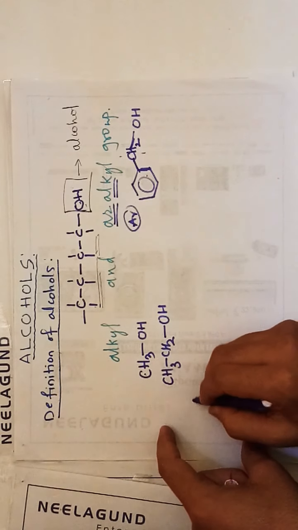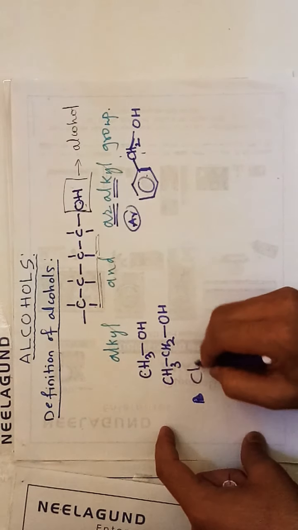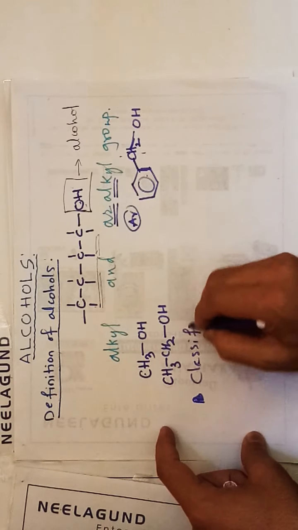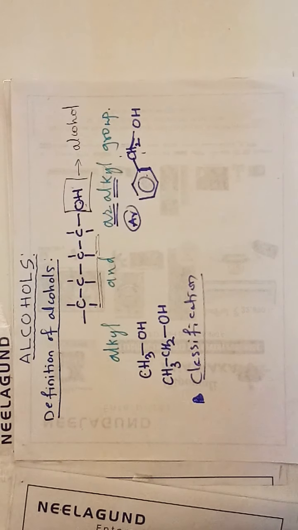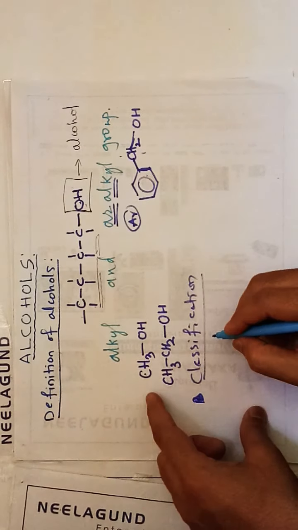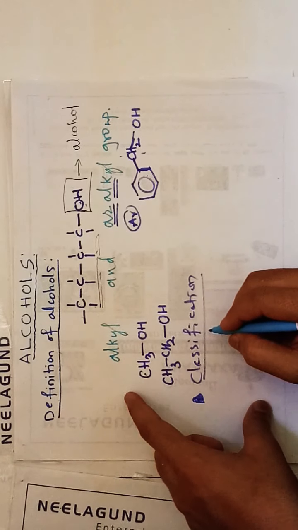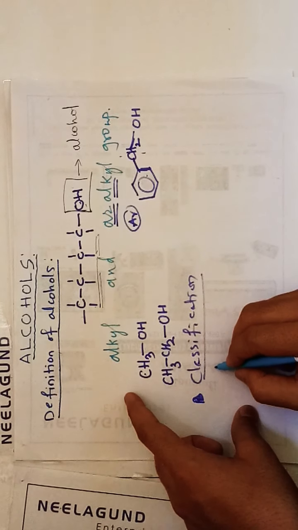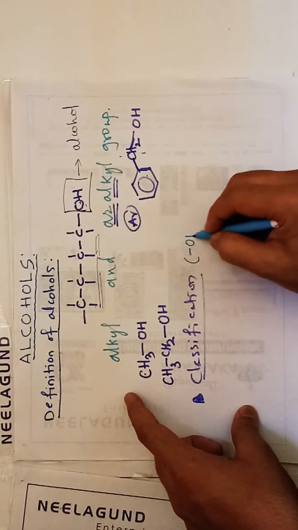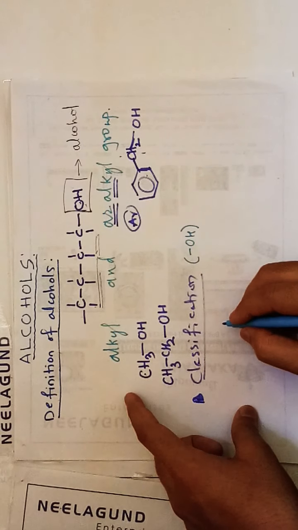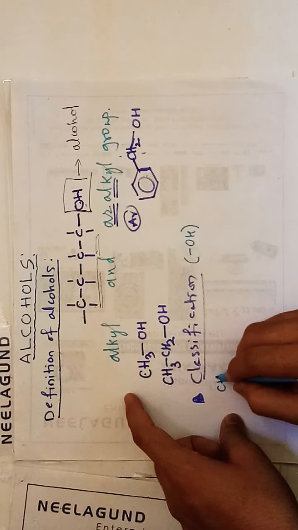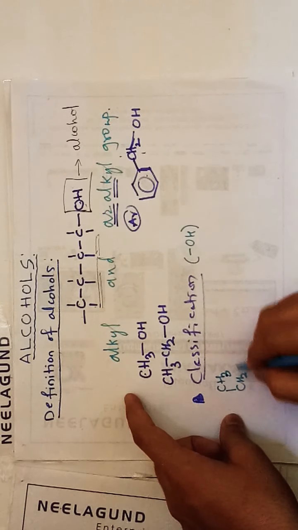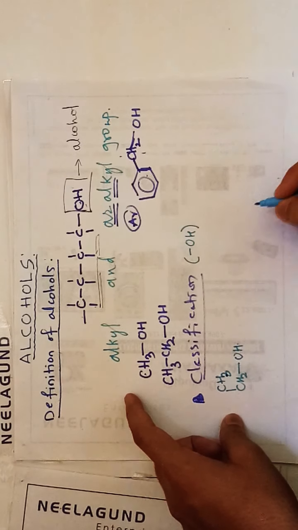One is based on the hydroxy group present in the alcohol. Hydroxy group means the OH group present in the alcohol. For example, first I will write CH3 CH2, and here I will use only one OH.